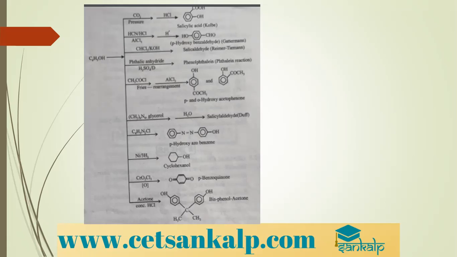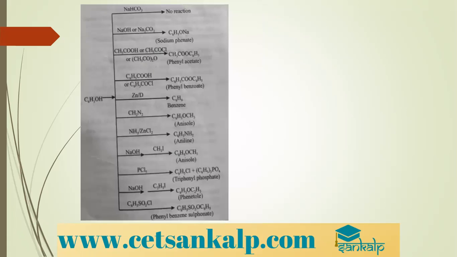Phenol when it is subjected to oxidation using chromyl chloride we get benzoquinone. The color of the compound changes. Phenol when it is treated with acetone in presence of concentrated HCl we get bisphenol acetone. Very, very important reactions. As I have written the reactions of the previous set, you can even write the reactions for this set also and see. We have already seen them also.